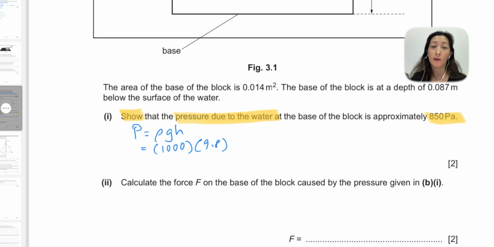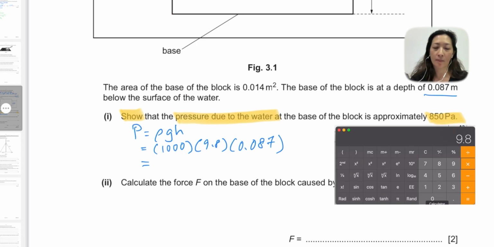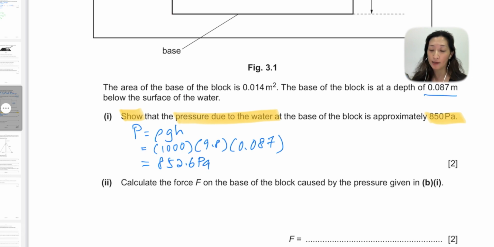H is the depth at which we're calculating the pressure. They've given us the base of the block as 0.087 meters, and that's also in the diagram. So that's the number we're going to use in our calculations. So if we were to calculate this number out, we would get 852.6 Pascal. It's not exact, but it is approximately 850 Pascal. And there we go. We've proven this.